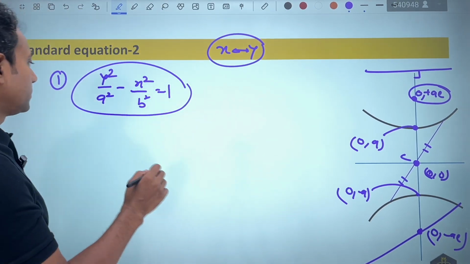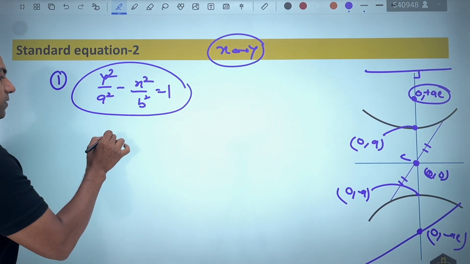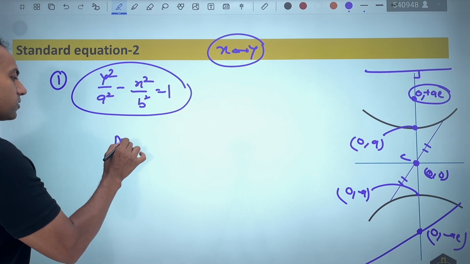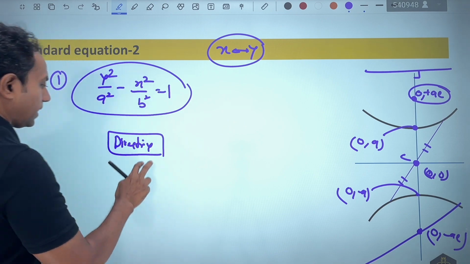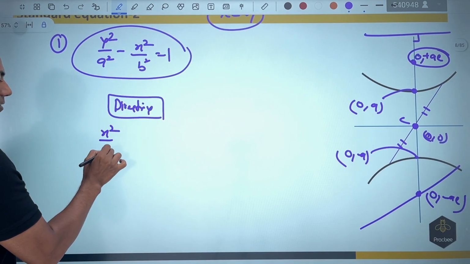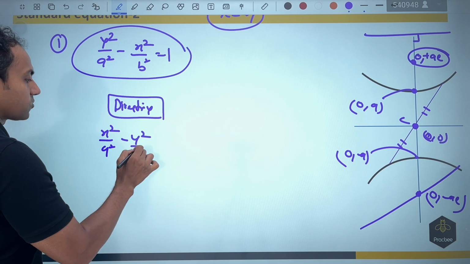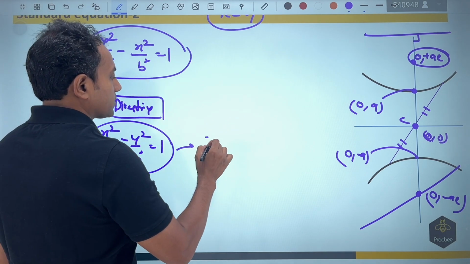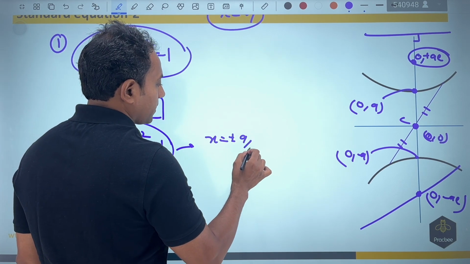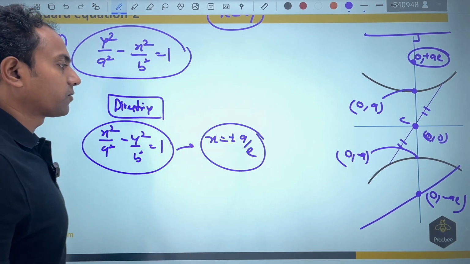Let me show you a very interesting idea. If you are writing the equation of directrix, for x square by a square minus y square by b square, we have the same result as that of the ellipse. So the answer was x equal to plus minus a by e. This is the same result as for the ellipse.